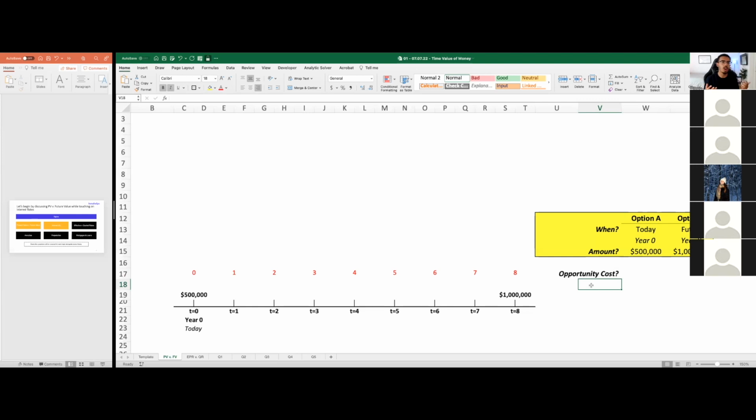The reason why the opportunity cost is called the interest rate is because what if I told you that you could take the 500K today, but you could also invest your 500K because you have an amazing investment opportunity that's going to yield 20% per year. If you're able to yield 20% per year, that's a big amount. That means you're essentially getting a fifth of your money every single year. For you, it may be better off to get that 500K today.